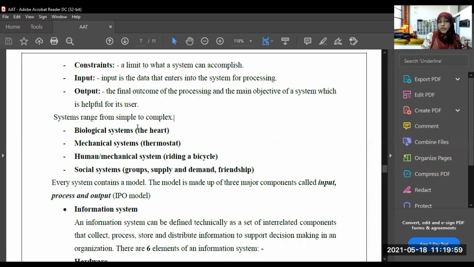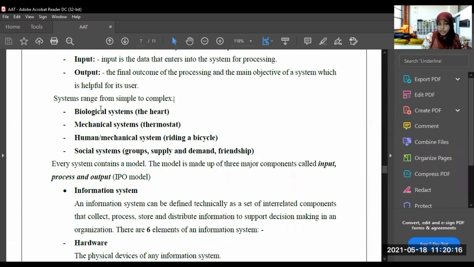Systems range from simple to complex, right? So there are simple systems, and also there are complex systems. Some systems can be understood very easily, and there are some complex systems also. So four types of systems are there, like biological systems. For example, the heart is a biological system. Mechanical system, the thermostat, the human or mechanical system.